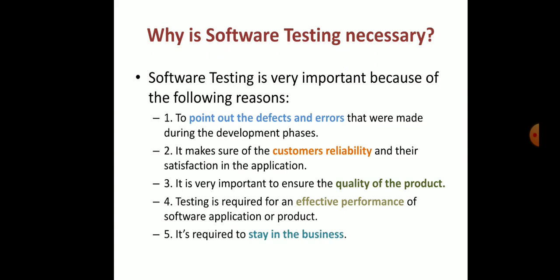Then it is required to stay in the business. Suppose you deliver software without testing and that software contains some bugs. Your product fails in the market, so you can't continue in the market. To stay in business, you have to perform software testing.